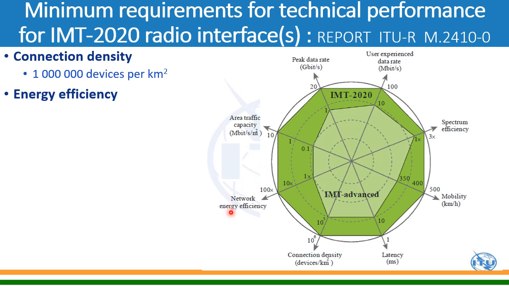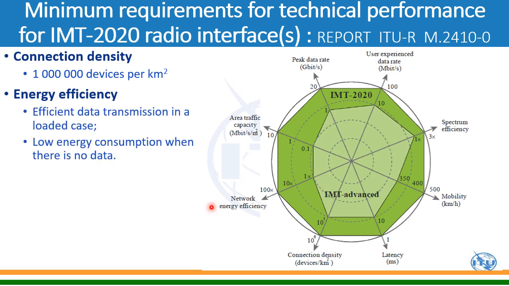And now let's move to the energy efficiency. It talks about network energy efficiency. If it was 1x in case of 4G, it is 100x in case of 5G. So it's 100 times better compared to 4G. That means in a loaded case, efficient data transmission, and when there is no data, low energy consumption. So these are the two parameters on which it is 100x better than 4G.